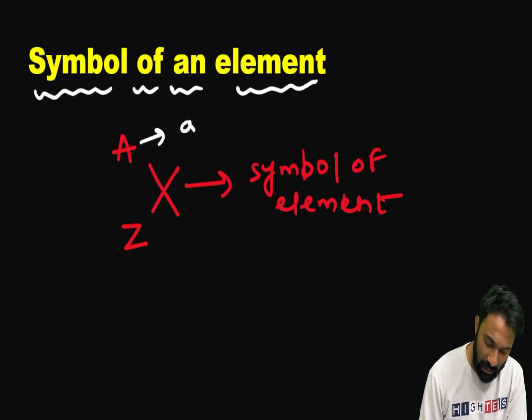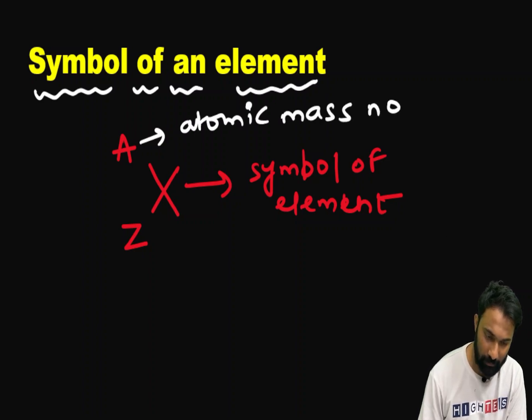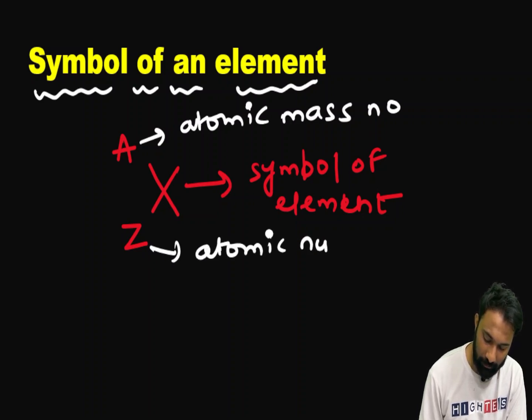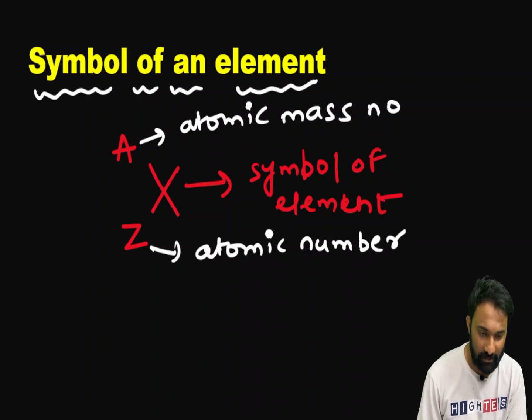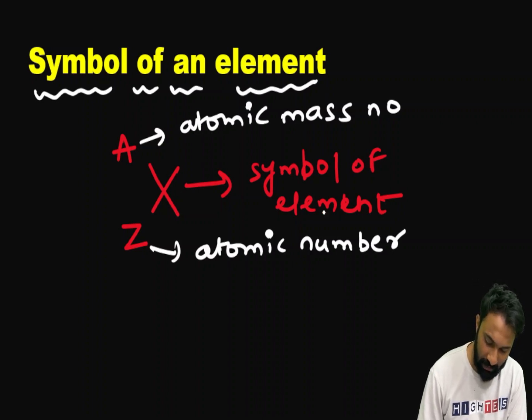This is the atomic mass or mass number. What does this Z represent? Atomic number. Here X represents the symbol of the element, Z represents the atomic number, and A represents the atomic mass number.